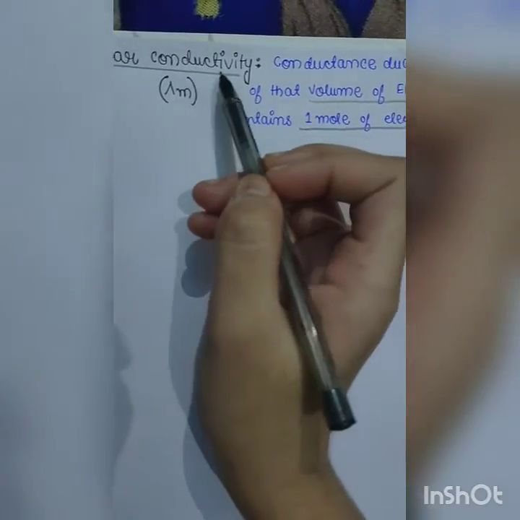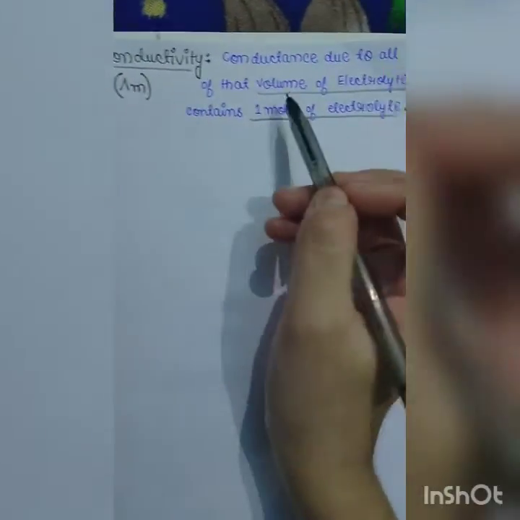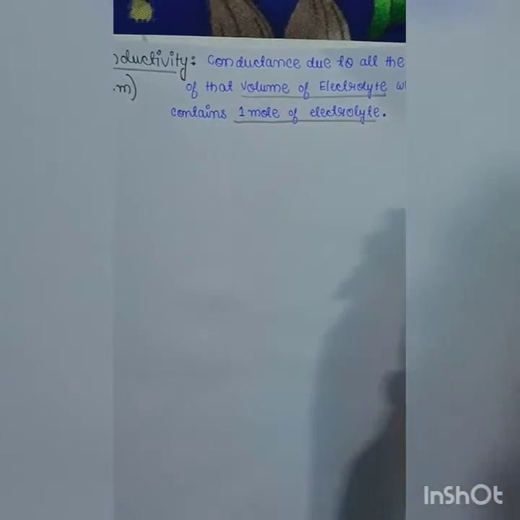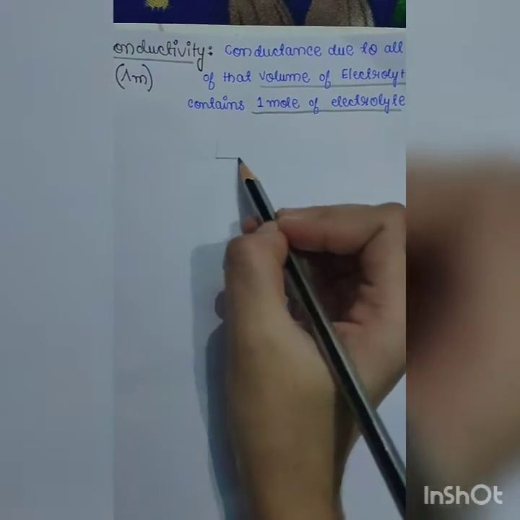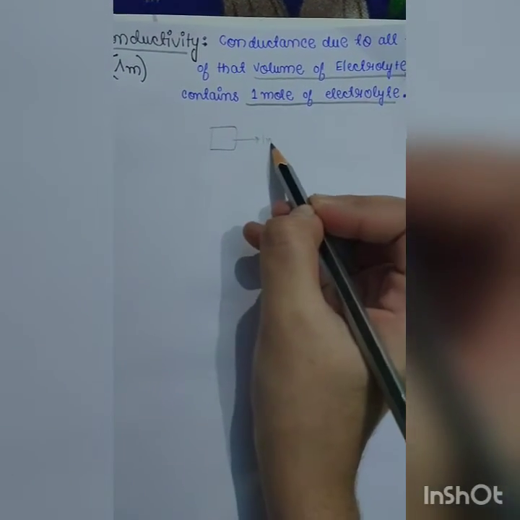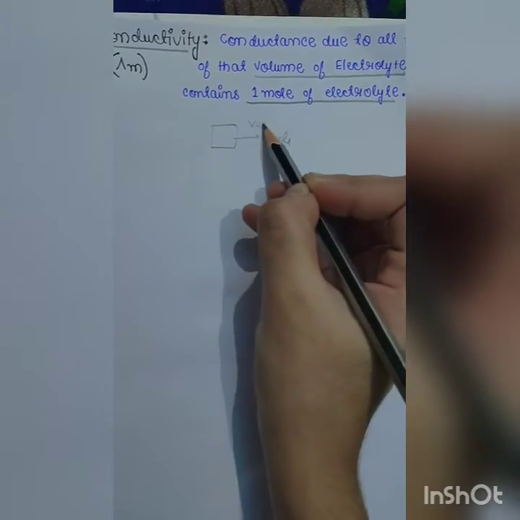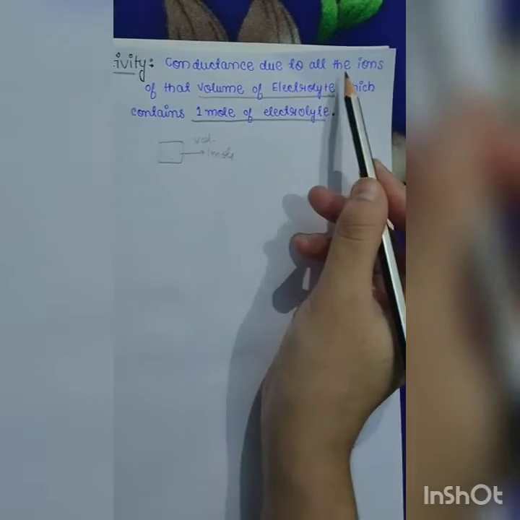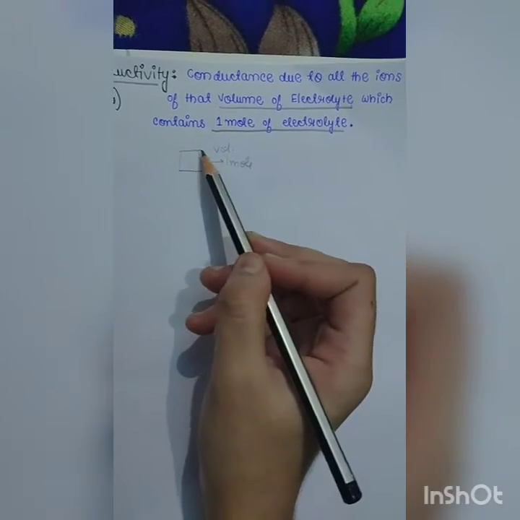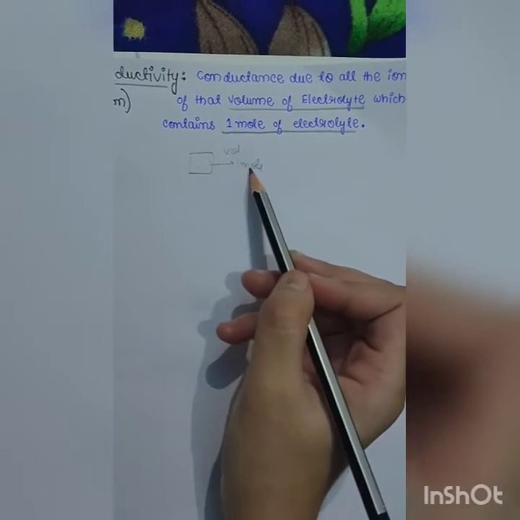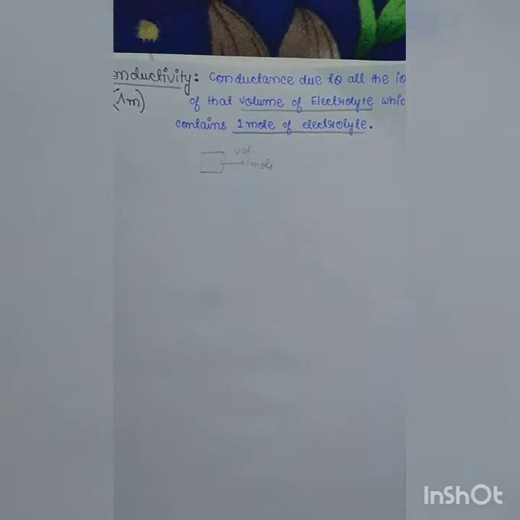Now there are two more kinds of conductivities. First is molar conductivity. As the name itself suggests, the conductance due to all the ions in the volume of electrolyte which contains 1 mole of electrolyte is known as molar conductivity.